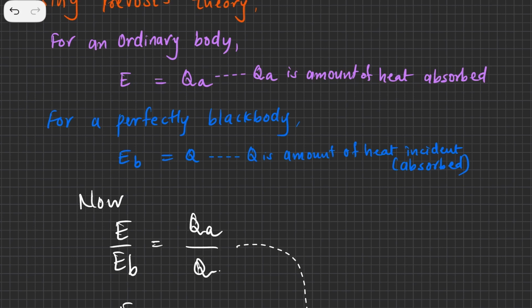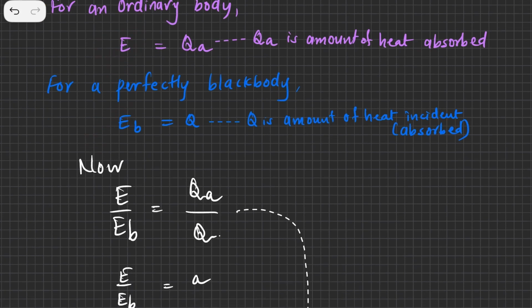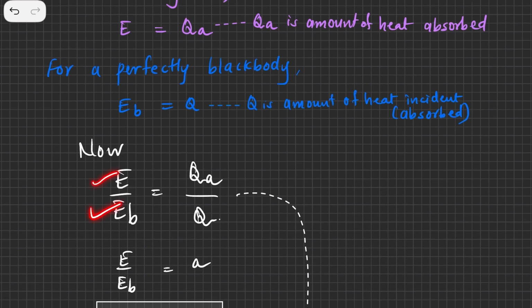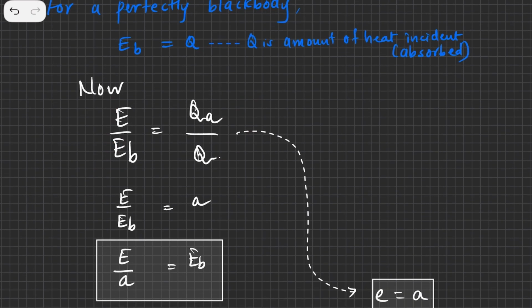Now you just have to divide these two equations. If you divide this equation and this equation, E upon EB is equal to QA upon Q. So QA upon Q is nothing but the coefficient of absorption, and E upon EB remains as it is. Now just move this to the other side, A comes here, EB comes there, so you get E upon A is equal to EB.